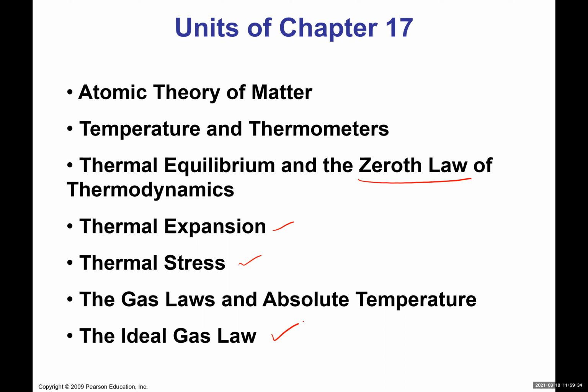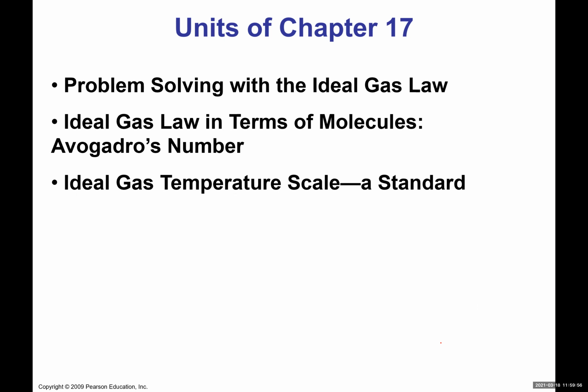And if we talk about this being an ideal gas, then we can derive an equation known as the ideal gas law that relates all of those quantities. What happens to the pressure when volume changes, when temperature changes, when the number of molecules changes, and all those things can be described with this ideal gas law.